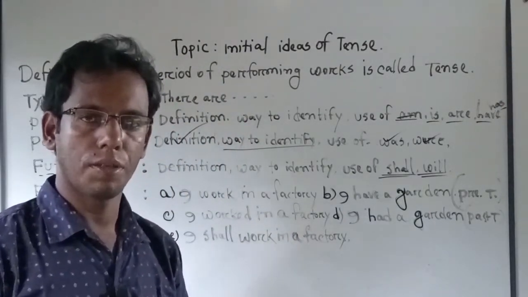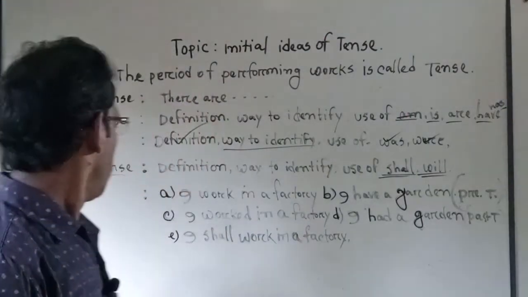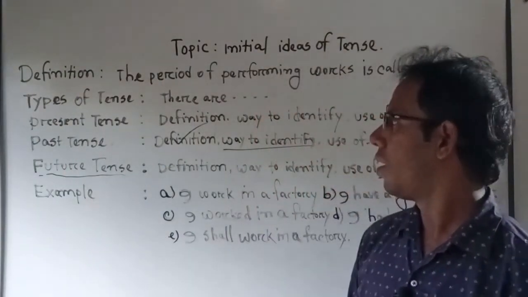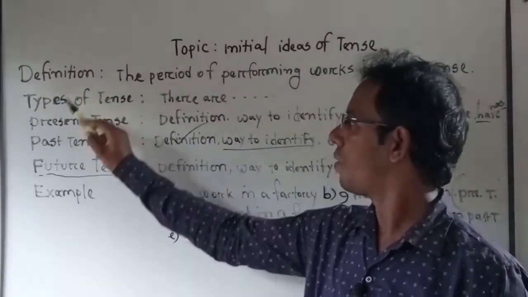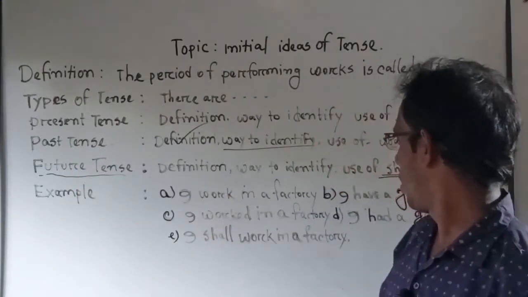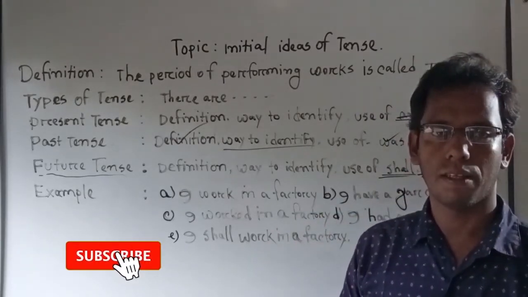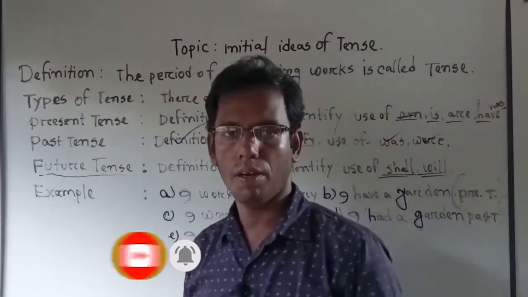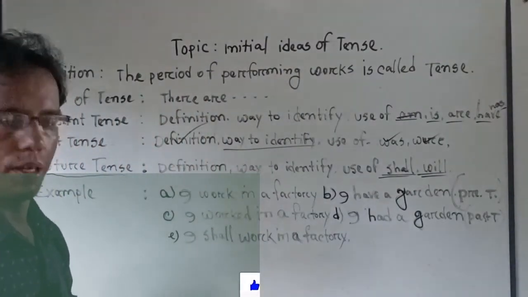Okay, now we have discussed many things, many points, many issues. Now we are going to see examples of present tense, past tense, and future tense. I have written here A, B, C, D, and E, these five examples. I am reading out these examples, so listen carefully and notice carefully on the whiteboard. Then you will be able to understand.